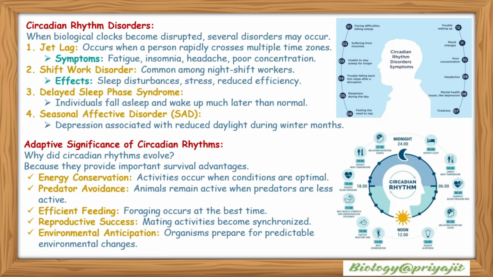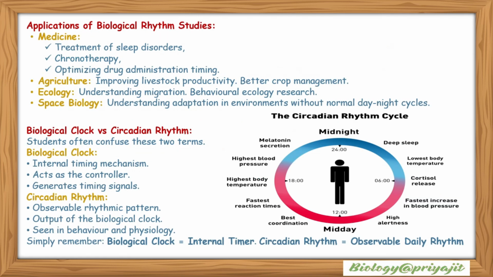Adaptive significance of circadian rhythms. Why do circadian rhythms evolve? Because they provide important survival advantages. Energy conservation: activities occur when conditions are optimal. Predator avoidance: animals remain active when predators are less active. Efficient feeding: foraging occurs at the best time. Reproductive success: mating activities become synchronized. Environmental anticipation: organisms prepare for predictable environmental changes.